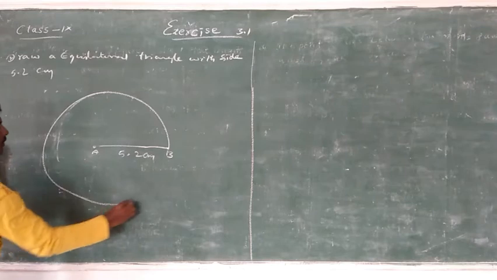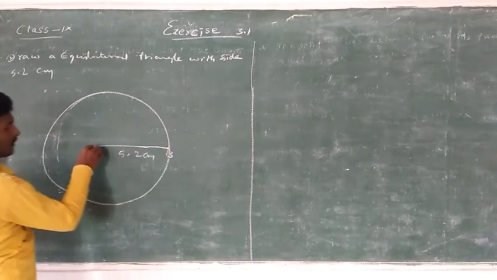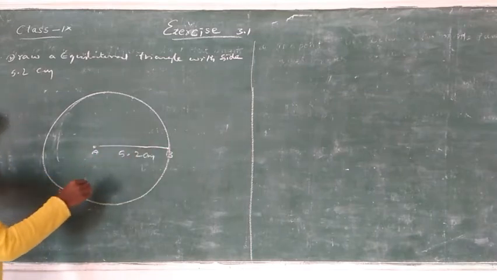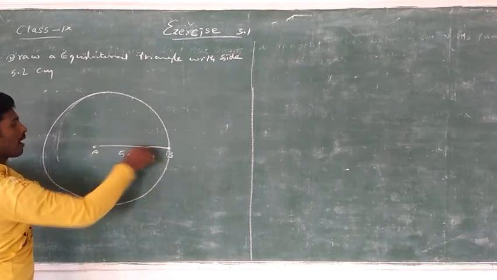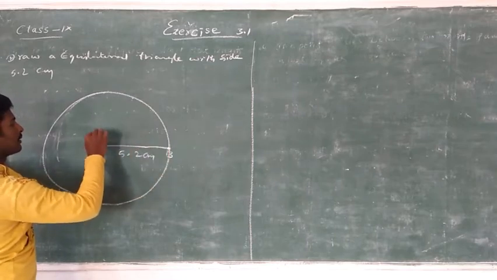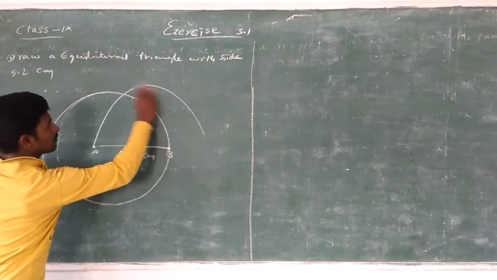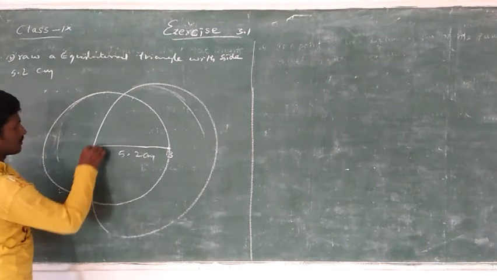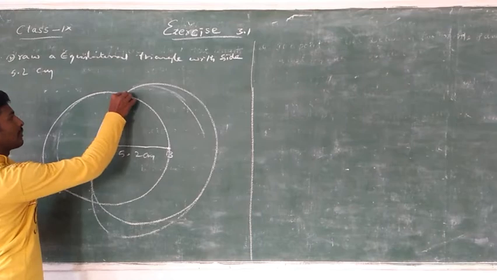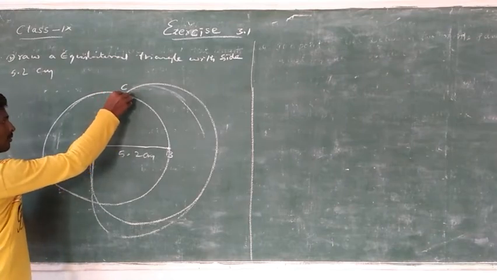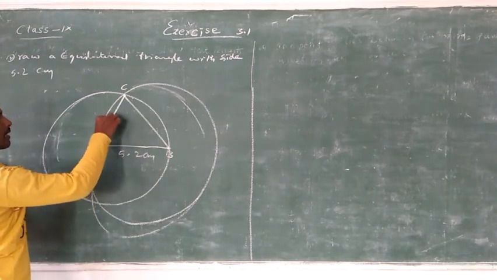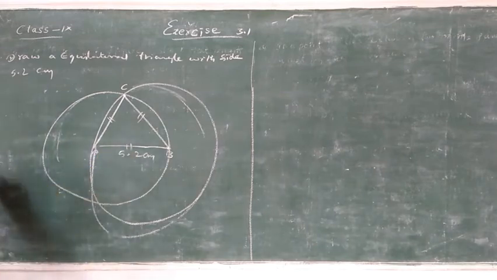Draw a circle like this, with A as center and radius AB, draw a circle passing through B, and with B as center, draw another circle with the same radius like this. So same circle like this, and here is the point C, and by using a scale, draw straight lines. So this is the equilateral triangle.